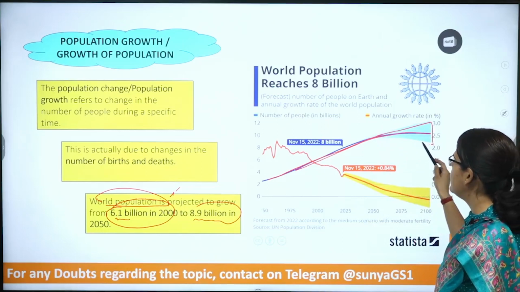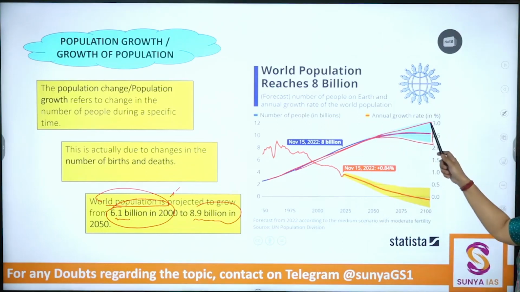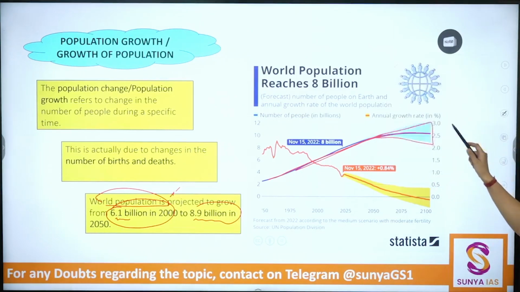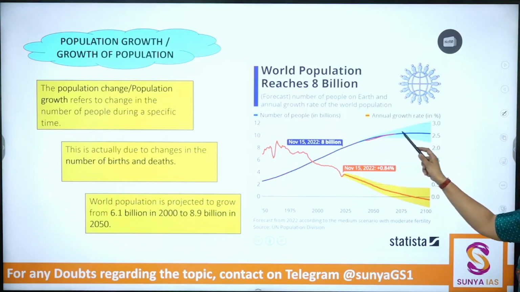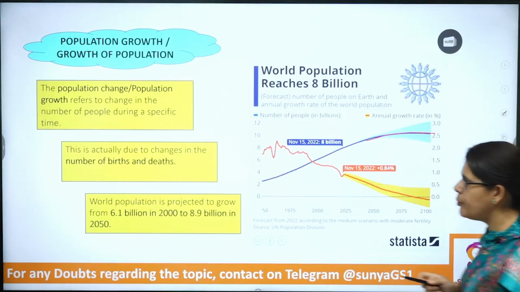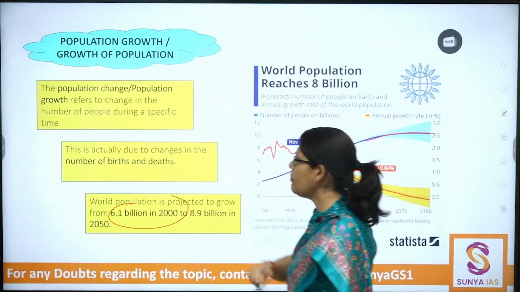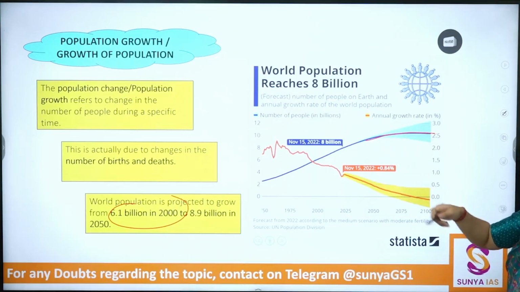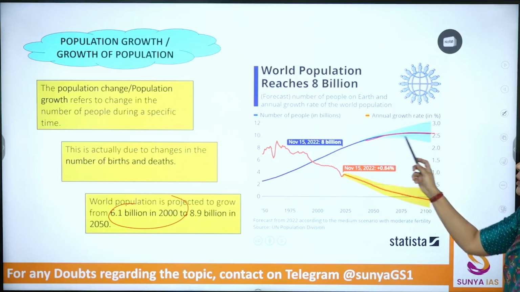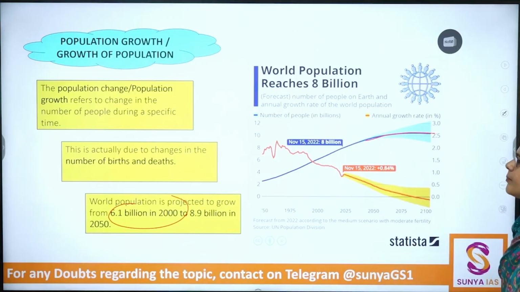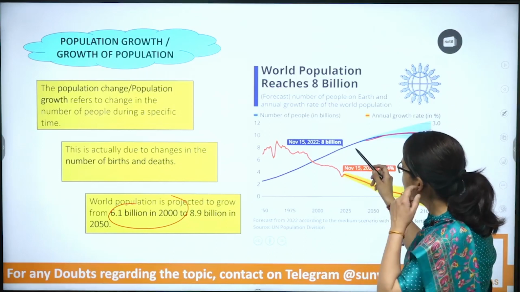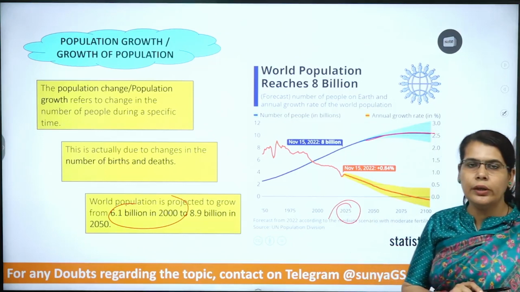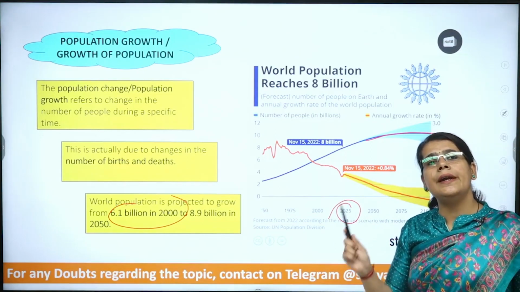There is a shaded area which shows that the projections can be on higher side or the lower side. I hope this is clear to you. So these are the projections as per the population that was 6 billion in 2000, but there were projections that this can be breached if the population growth is on higher side or can be lower if the population growth declines. Okay, so by 2025 it was projected that we will be reaching the 8 billion mark, but we have already breached that. Okay, in 2023 we are already 8 billion now.